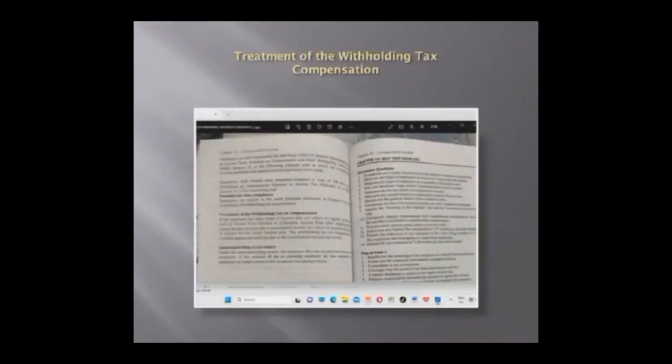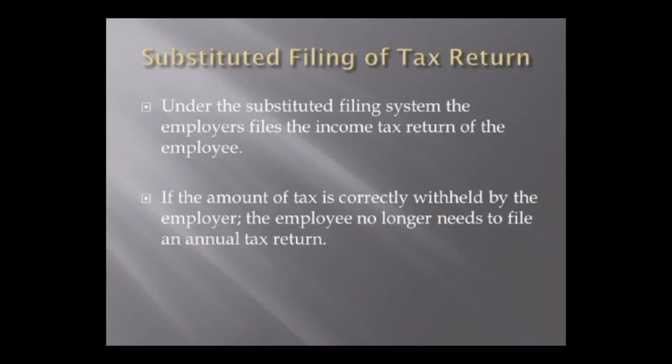Treatment of the withholding tax on compensation. This one needs to file a consolidated income tax return, which is a corporate income tax return of an affiliated group of corporations who elect to report their combined tax liability on a single return. The purpose of the tax return is to allow corporations that run their business through legal affiliates to be viewed as one single entity. Substitute filing of tax return: under the substitute filing system, the employer files the income tax return of the employee. If the tax is correctly withheld, the employee no longer needs to file an annual tax return. So an individual taxpayer will no longer have to personally file his own income tax return, but instead the employer's annual information return on income taxes withheld will be considered as the substitute for the employee's return.